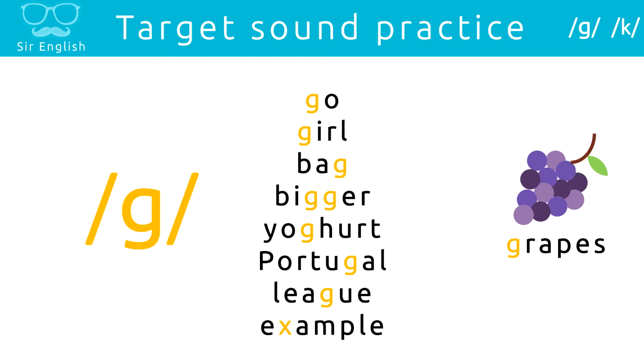So as you saw, the letter G represents the sound G, but the letter X can also represent G in the word example. So G is actually in the letter X when we produce the sound. Example. Can you hear that? Example.